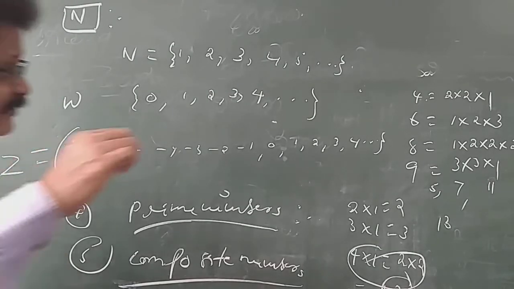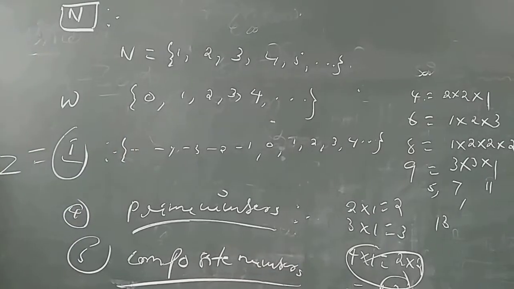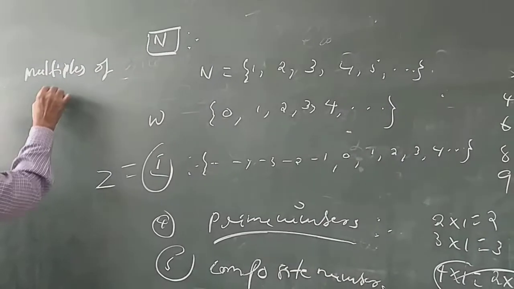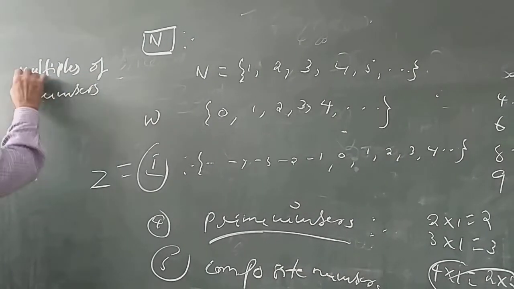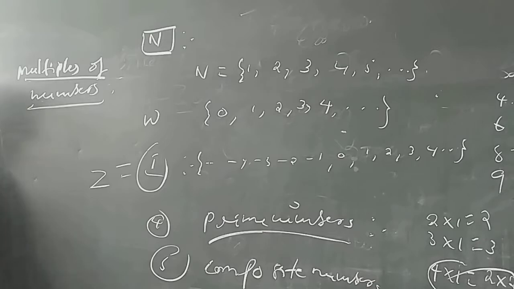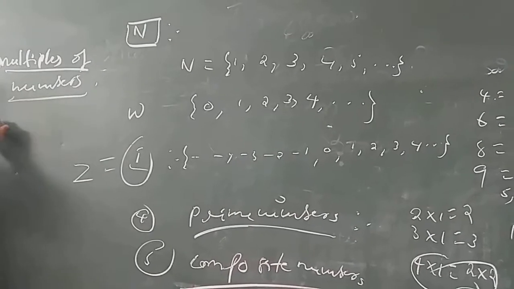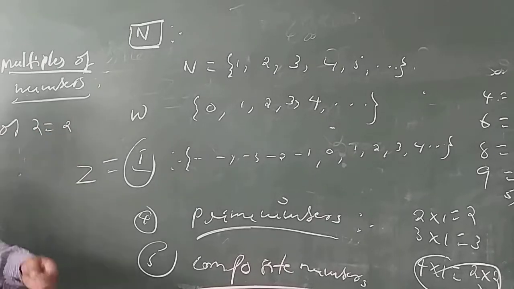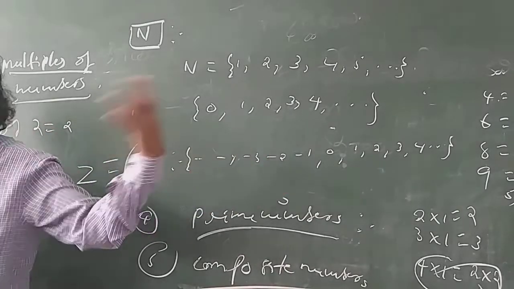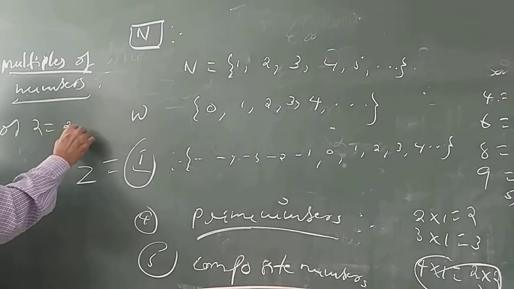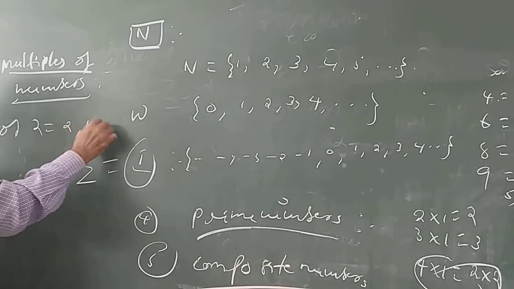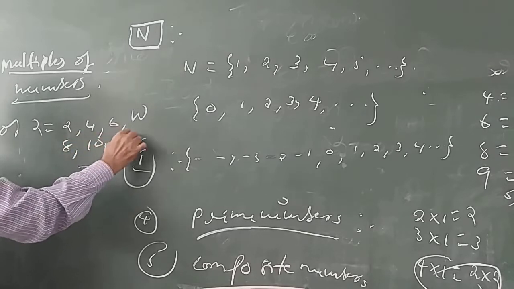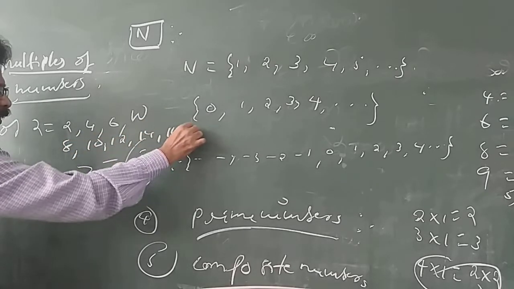Next, multiples. What are multiples? Multiples of numbers. What are the multiples of 2? Multiples of 2 are just like the 2 table. 2 ones are 2, 2 twos are 4, 2 threes are 6, 8, 10, 12, 14, 16, 18, and so on.